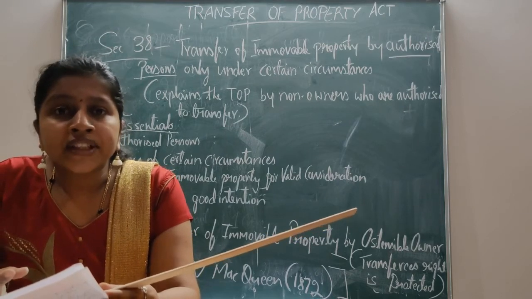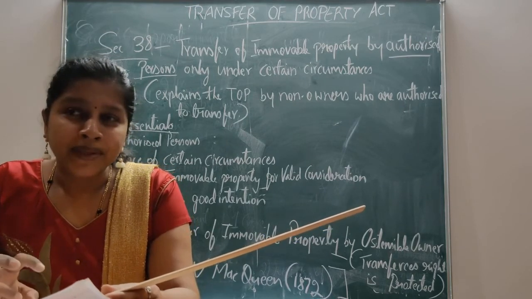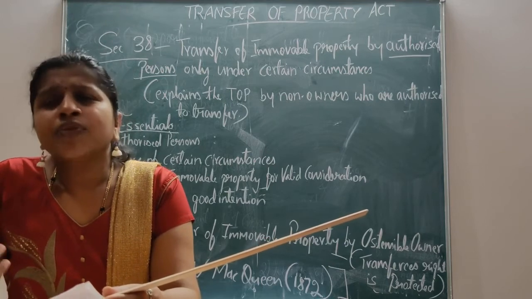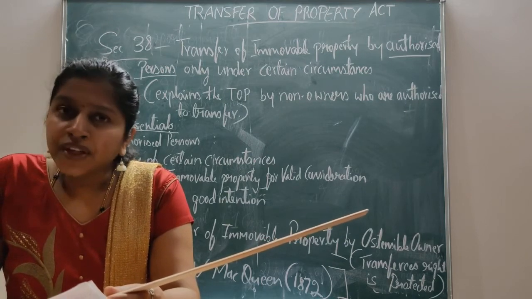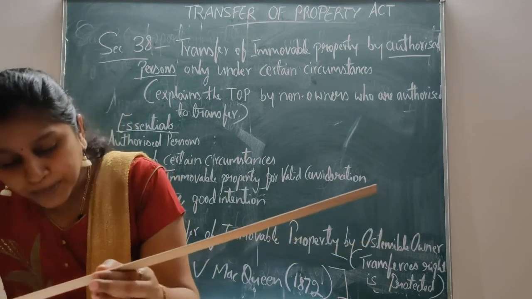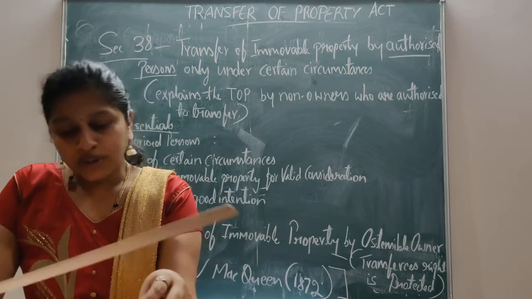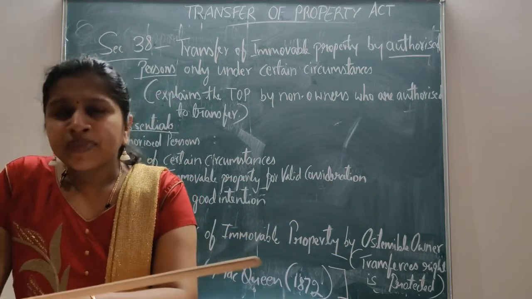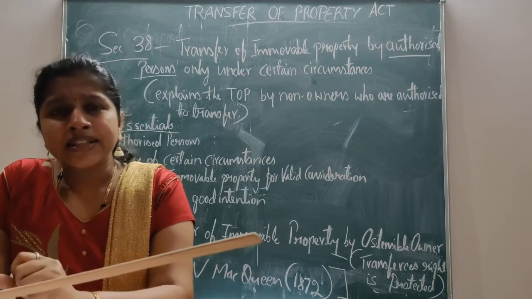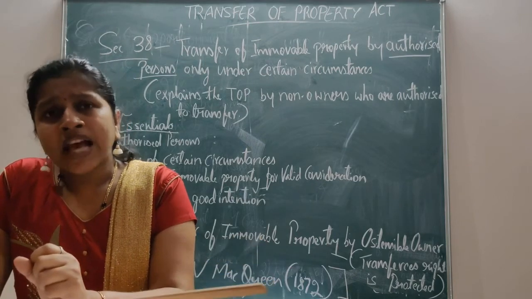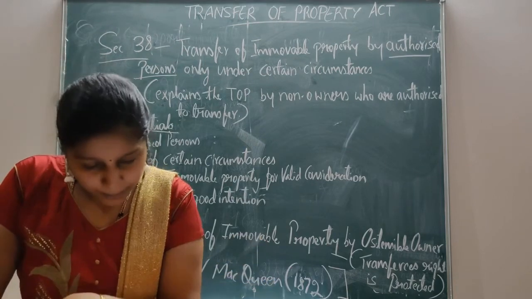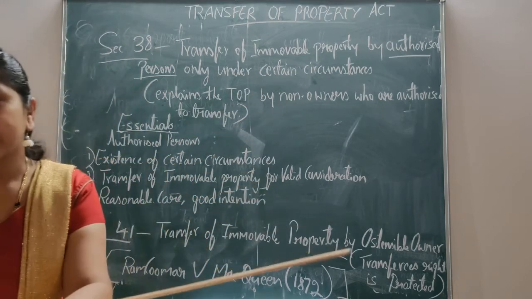Then only they have the authority to transfer the property. That is, necessity to feed the poor people, orphans, or necessity to provide marriage expenses of the daughter of the family. These are all the special circumstances where the person has the authority to transfer the property.